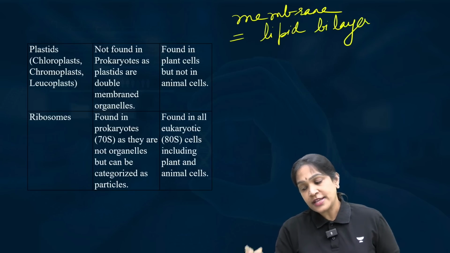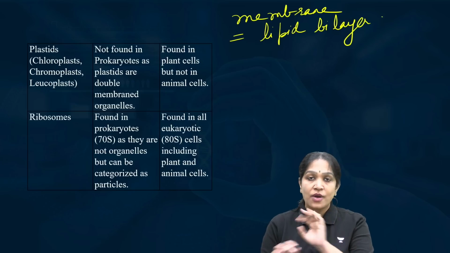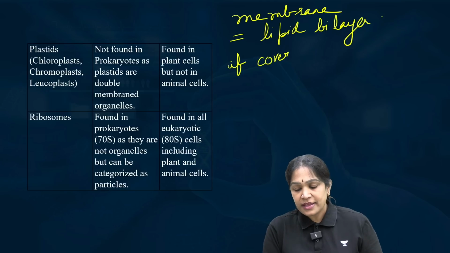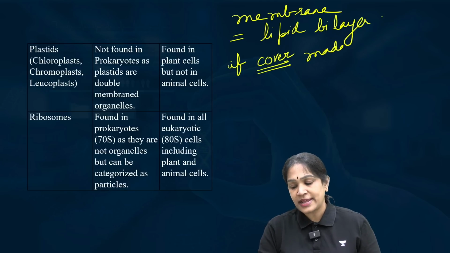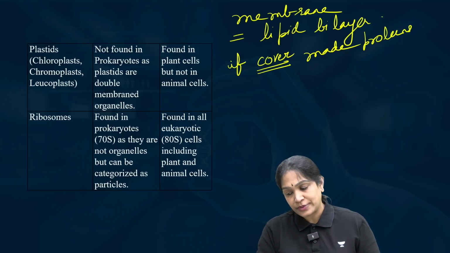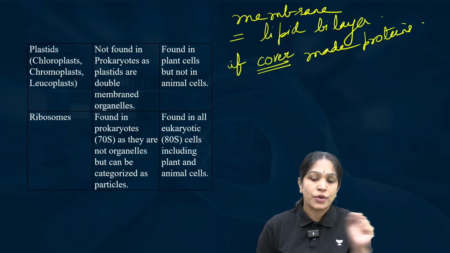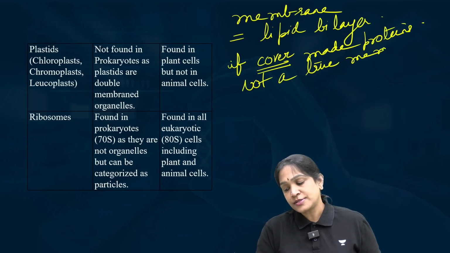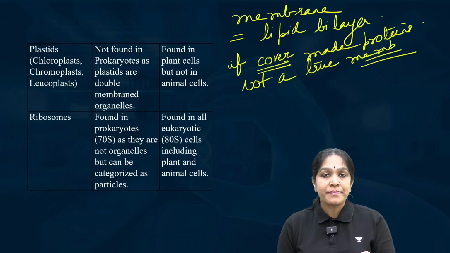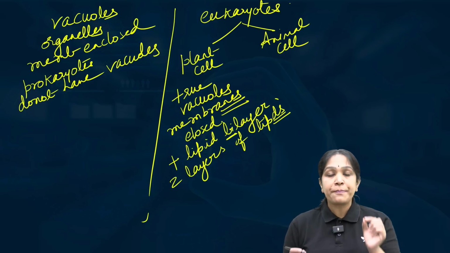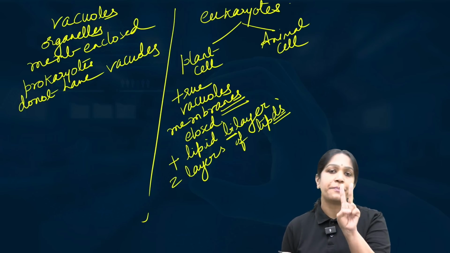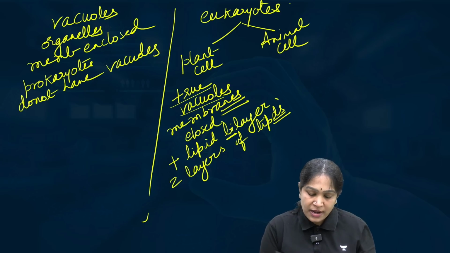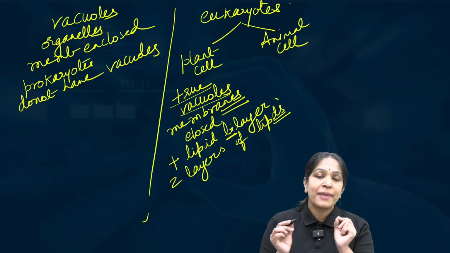It means if it is not a lipid bilayer, then it is not a membrane at all. For example, if the cover is made up of proteins, can I call it a membrane? No, it is not a true membrane, because a true membrane must be made up of a lipid bilayer, that is 2 layers of lipids.